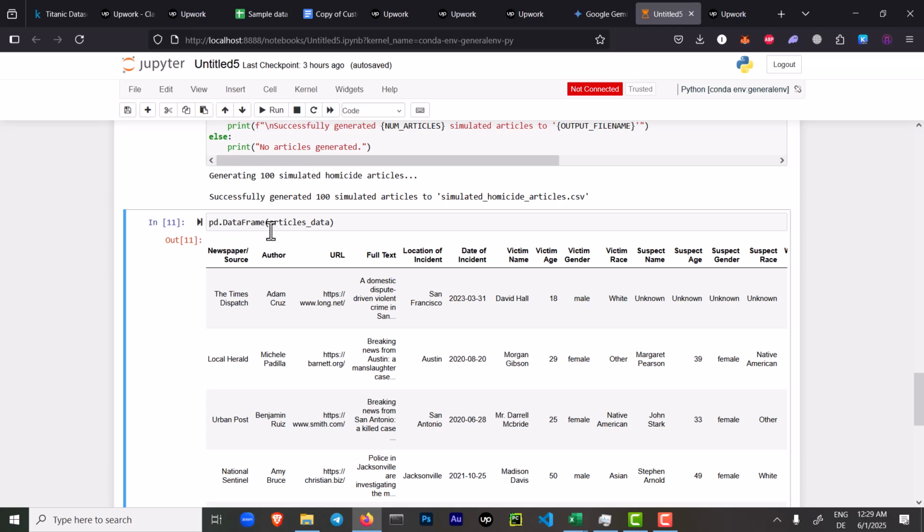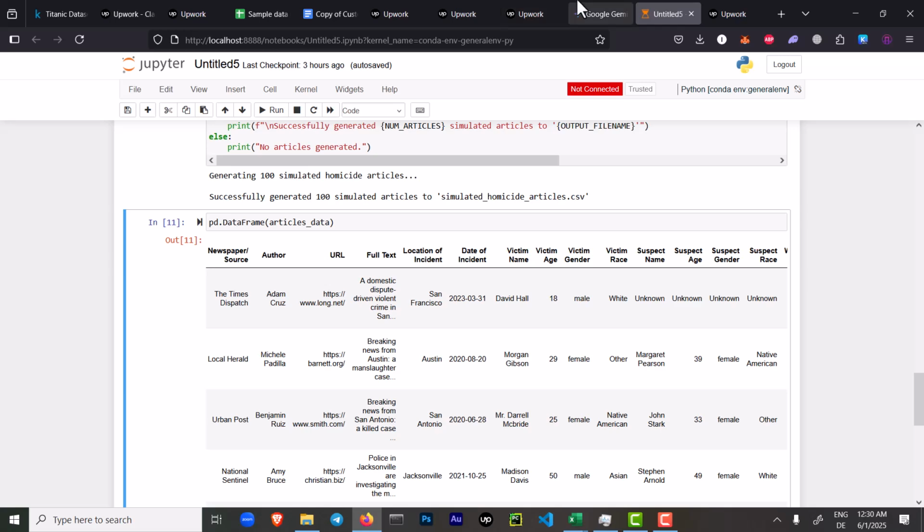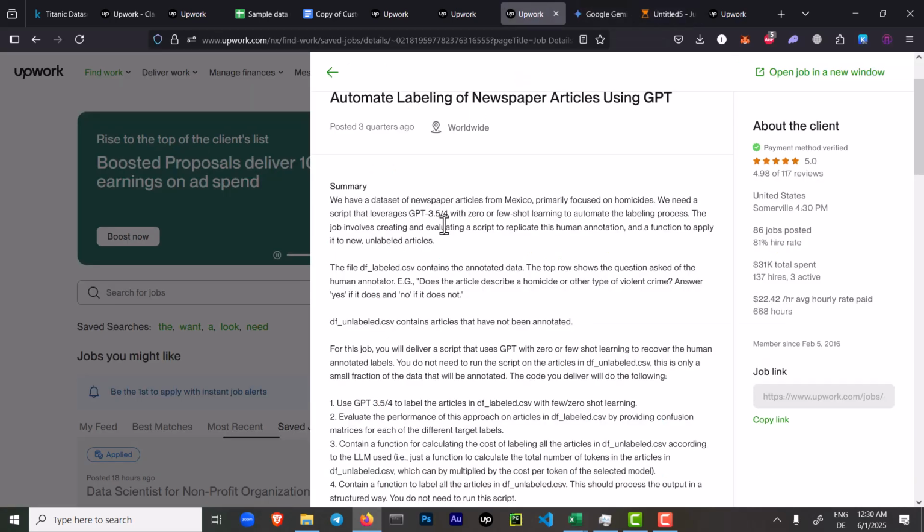We don't have to think about what kind of features we need, because the problem description already contains this. We just provide this description to Gemini, and it gave us a dataset. Now we have the dataset and the problem description, and we can use it. This was to classify different kinds of homicides using news articles, and I think this is a very nice project for someone who is starting out in data science, because you don't see this kind of project very often in beginners' CVs. So I think this will make you stand out among your peers.